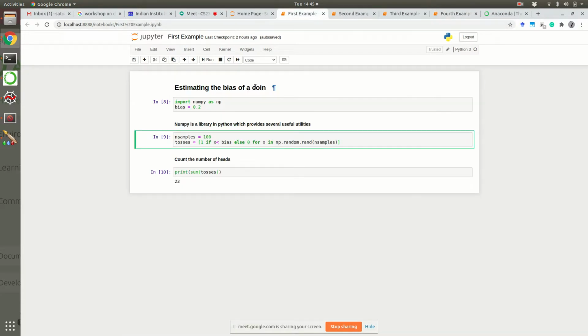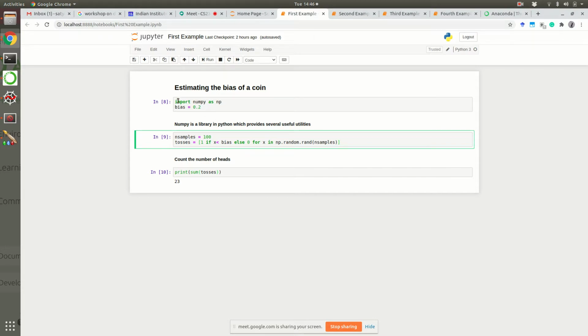The first example is how to estimate the bias of a coin. We have been discussing so far that there is a coin and we are doing a toss, right? Instead, you can sit with a coin and keep tossing it, and estimate how many times you get a head and how many times you get a tail. But you can also do all of this in programming. So you have to write these lines that you see here.